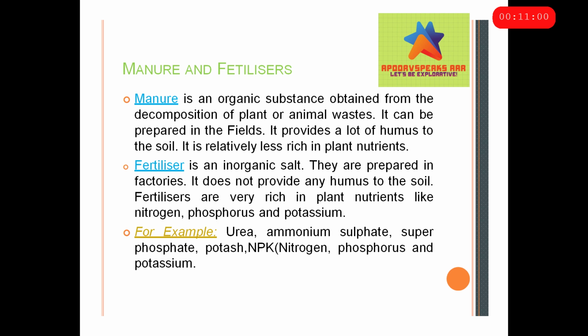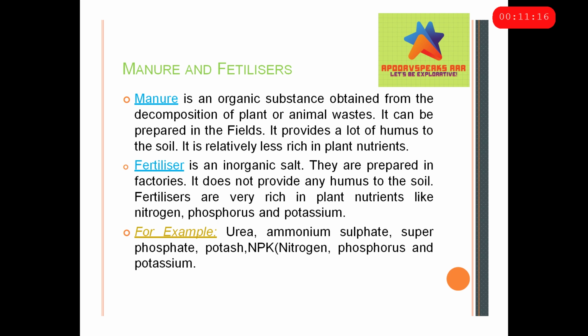So now what are manures and fertilizers? Manure is an organic substance obtained from the decomposition of plant or animal waste. It can be prepared in the fields. It provides a lot of humus and it is not so rich in plant nutrients.